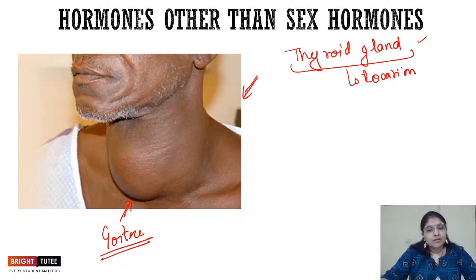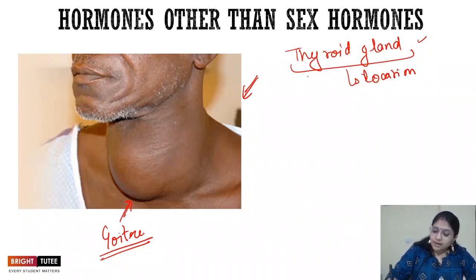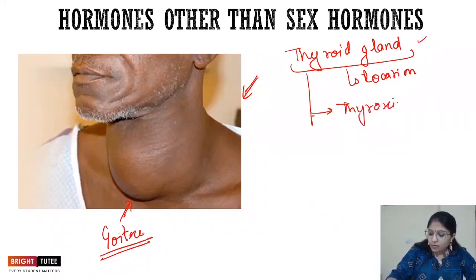As in the case of the testis and ovary, where the hormones released were the sex hormones, in the same way the thyroid gland releases thyroxine. So thyroxine is the hormone released by the thyroid gland.